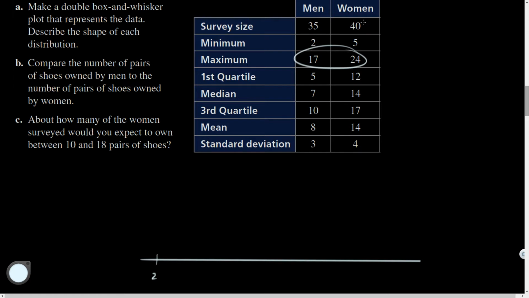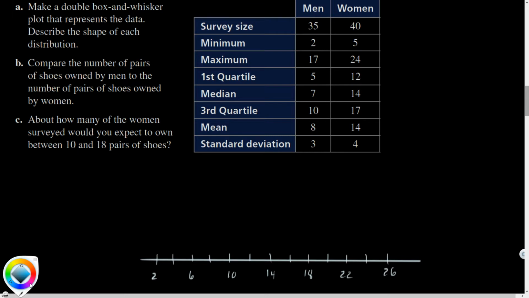40 was the number of women that were surveyed. Notice they actually labeled a bunch of these values for us. So 24 is as high as I need to go. Let's count by twos again: 2, 4, 6, 8, 10, 12, 14, 16, 18, 20, 22, 24. Okay, so I'm going to make a box and whisker plot.